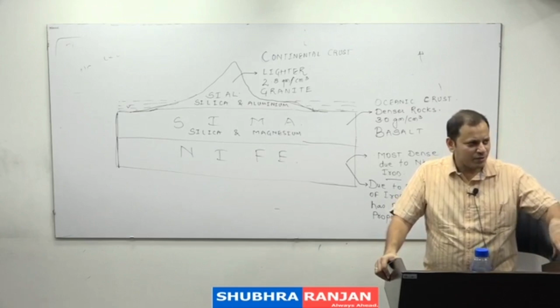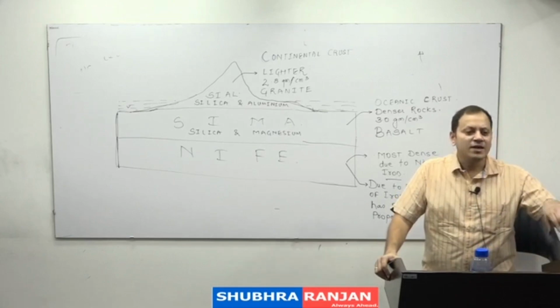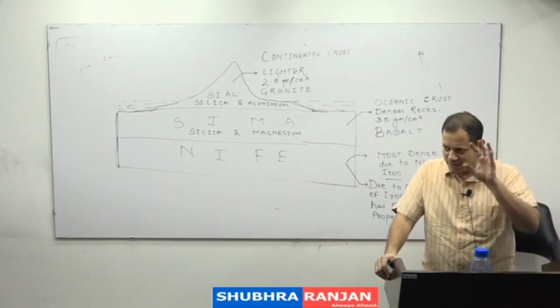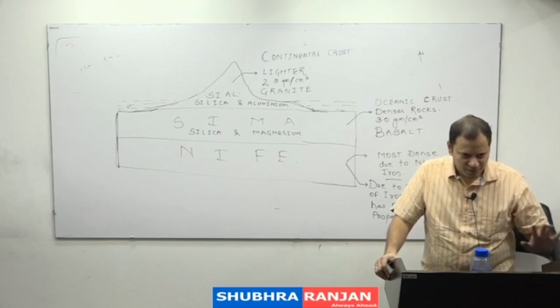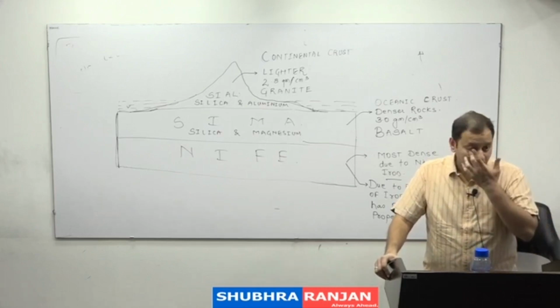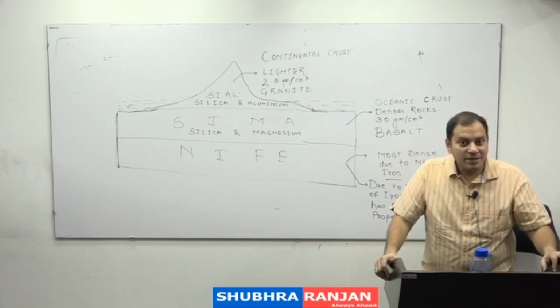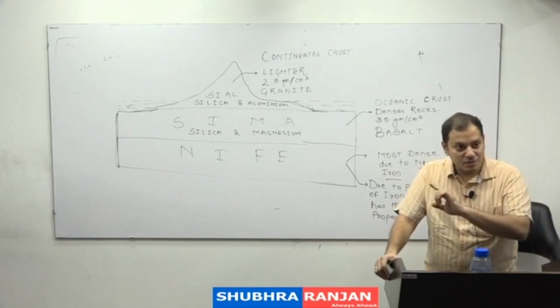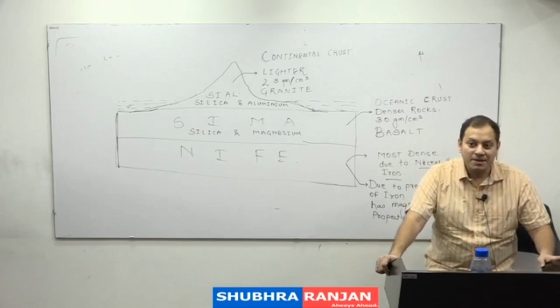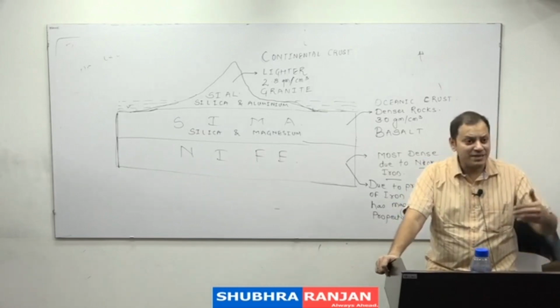The oceanic crust, the crust of the earth under the oceans, is denser as compared to the crust under the continents. Do you agree with me? And there, the most important rock is basalt. Here in the continents, the most important rock is granite and granitic rocks, rocks that look like granite.